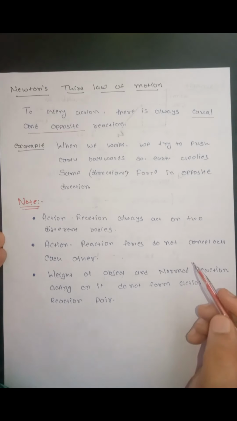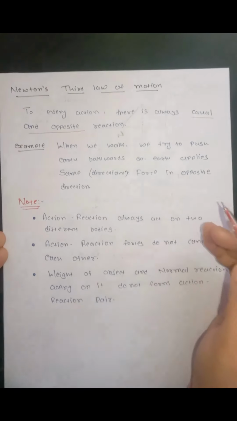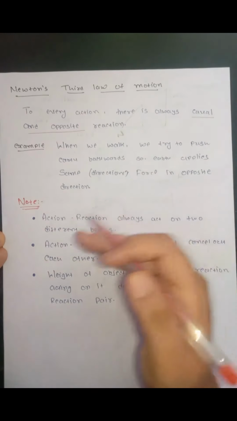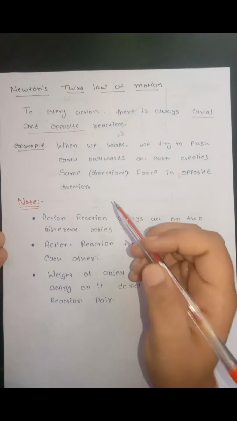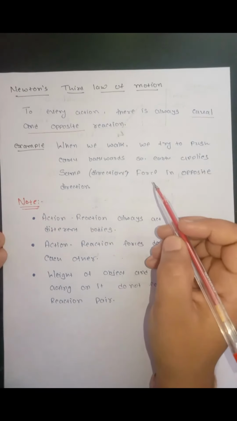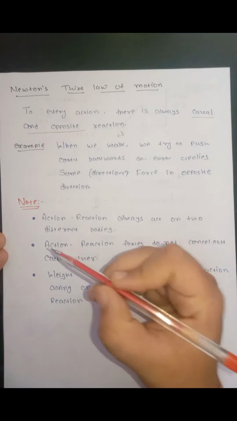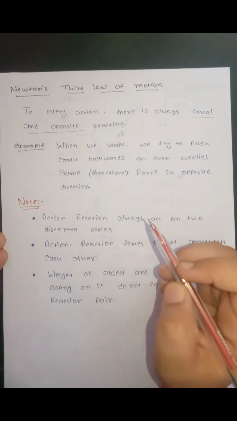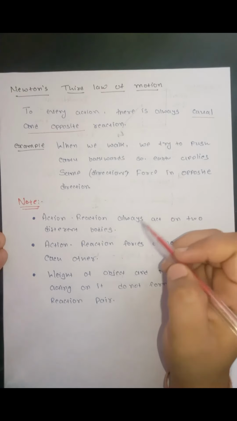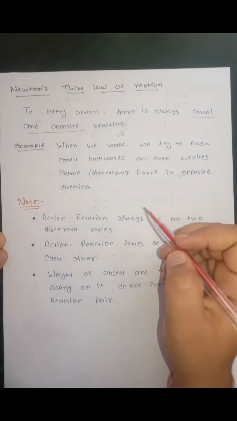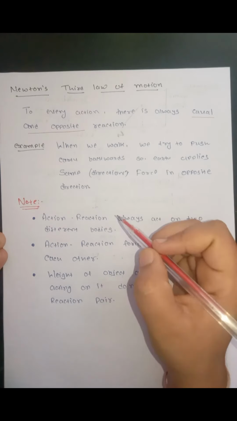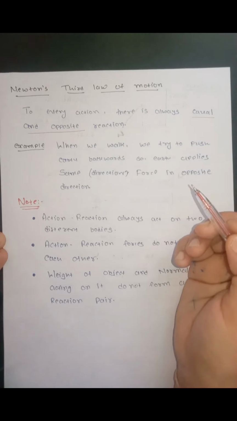The very common day-to-day life example of action-reaction is when we try to walk on the earth or on the ground. We push the ground in the backward direction, so the ground will push us in the forward direction. Due to this action-reaction, we are able to move on the ground. In this case, the action is applied by us on the ground and the reaction is applied by the ground on us. So action is acting on the ground and reaction is acting on us.